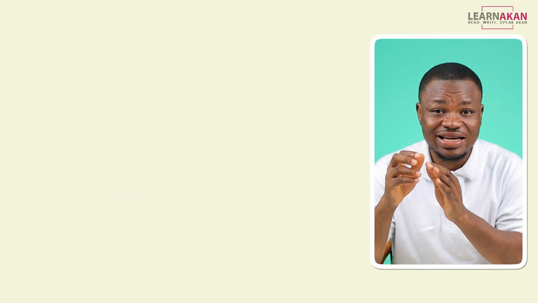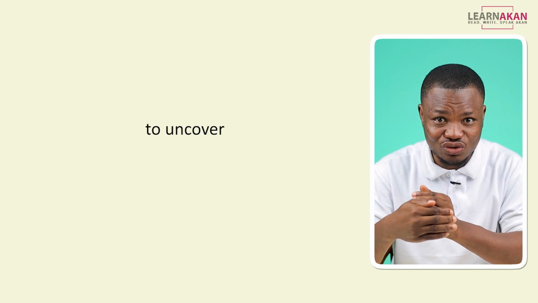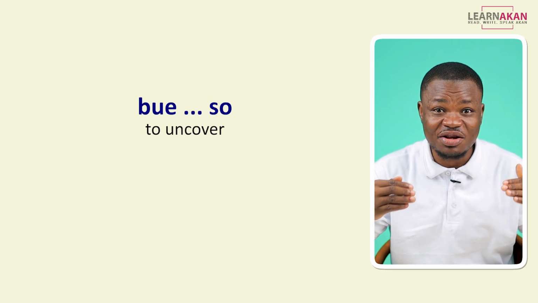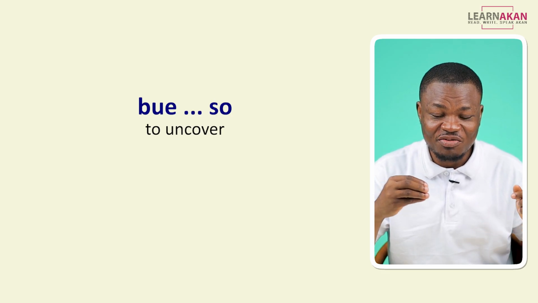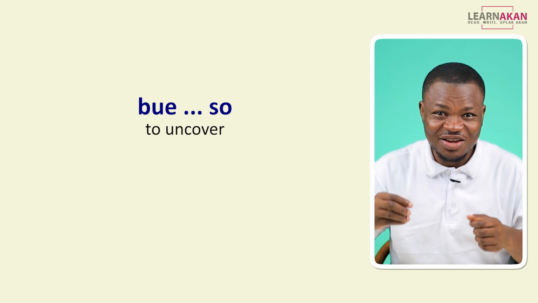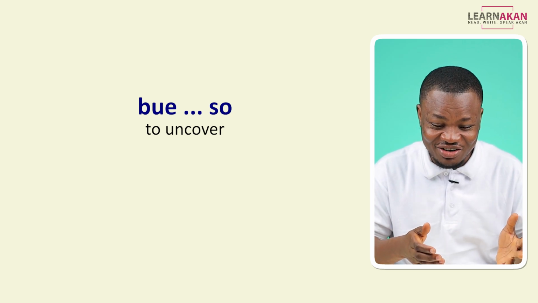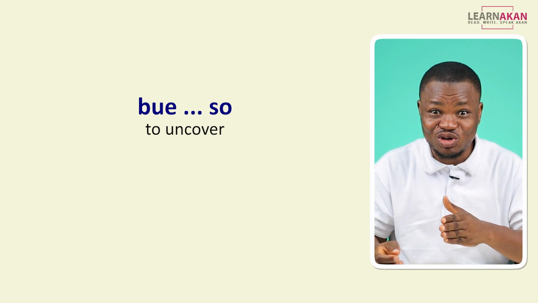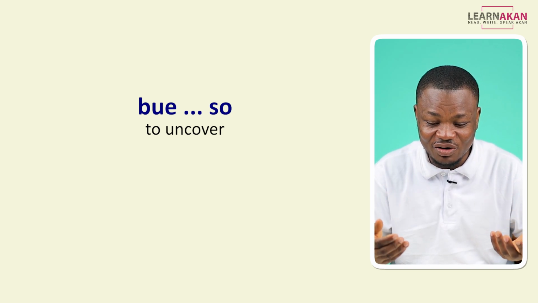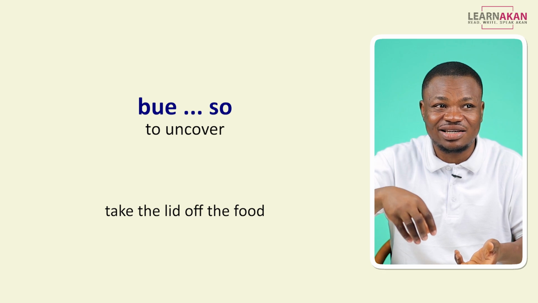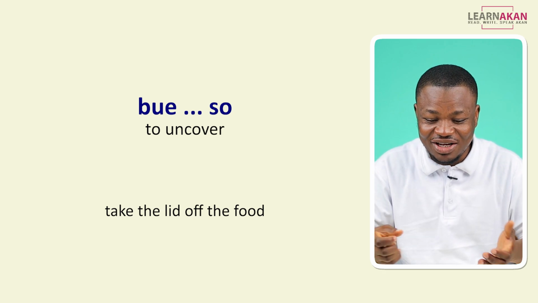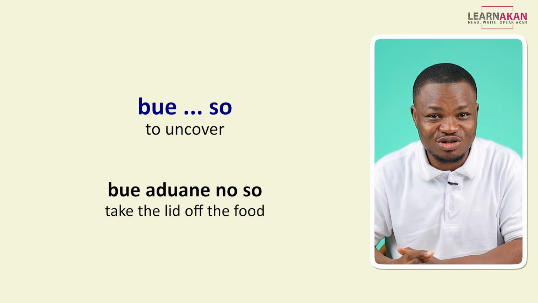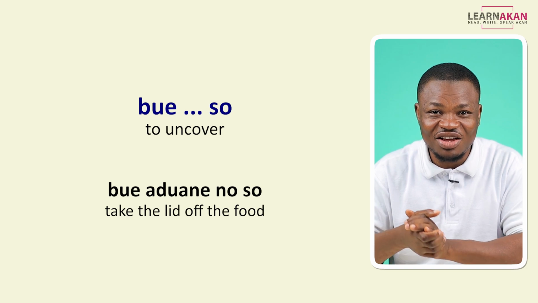Now the opposite is to open, to uncover, and that is bieso. Again, it's a phrasal verb, which means whatever you are opening will come between the be and the so. If I want to say uncover the food, as in take the lid off, I'll say: Be aduane no so.